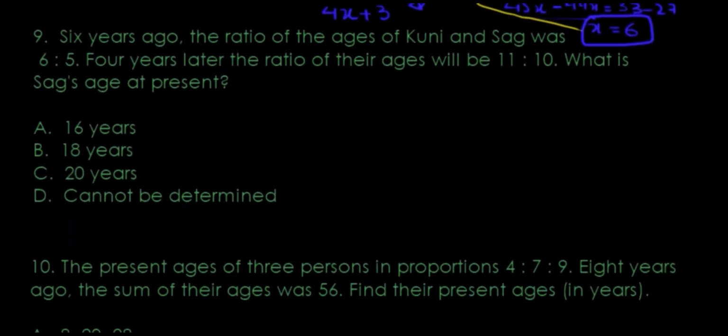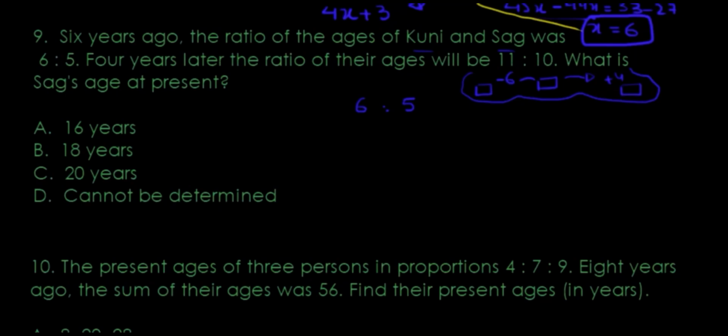6 years ago, the ratio of the ages of Queenie and Sag was 6 to 5. That's 6 years ago, mind you. 4 years later, so you're here at the moment. 6 years ago, this was happening, but then 4 years later, this was happening. Just keep this in mind, because that's where they try and trick you into moving backwards and forwards in the timeline. So 4 years later, the ratio of the ages will be 11 to 10. What's Sag's present age? That's the question.